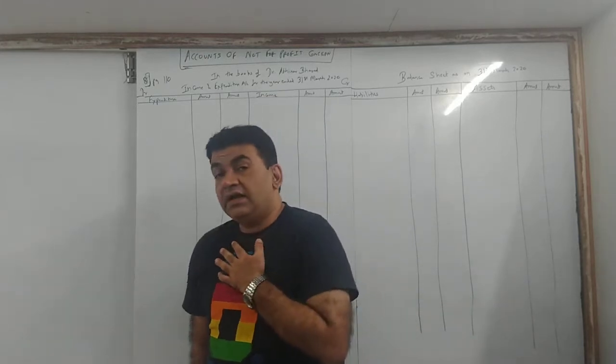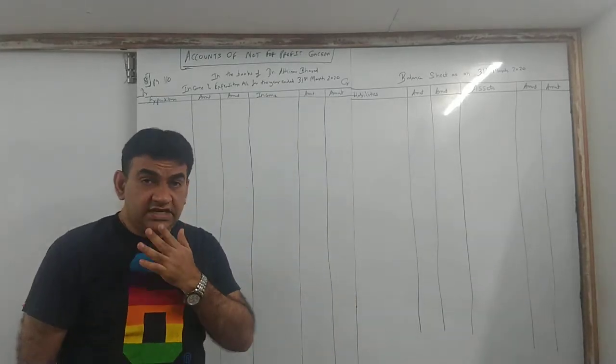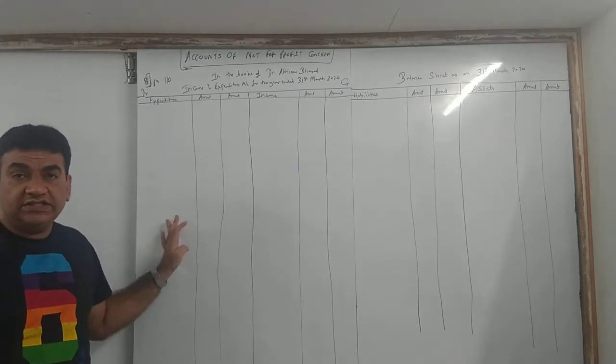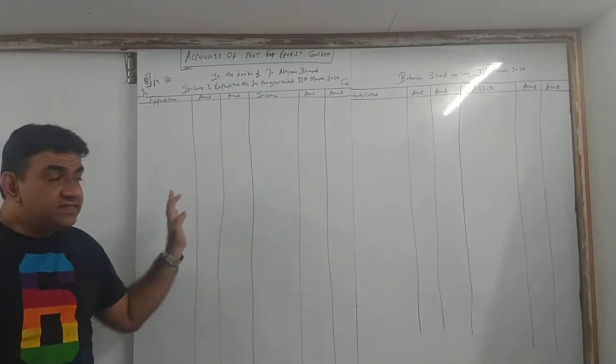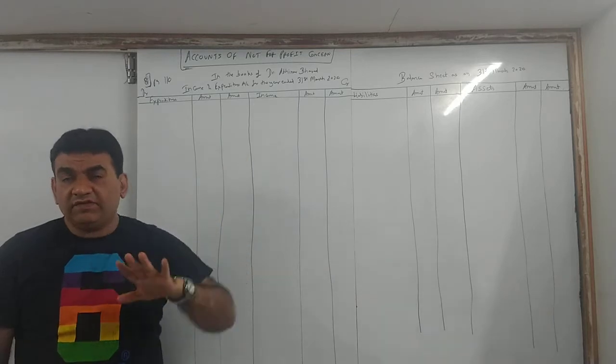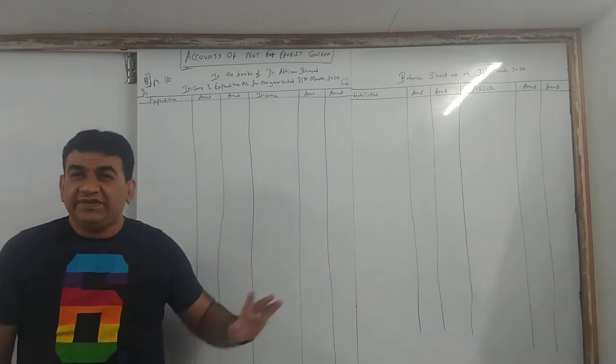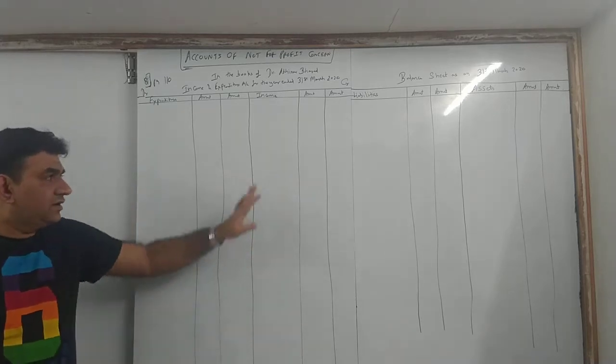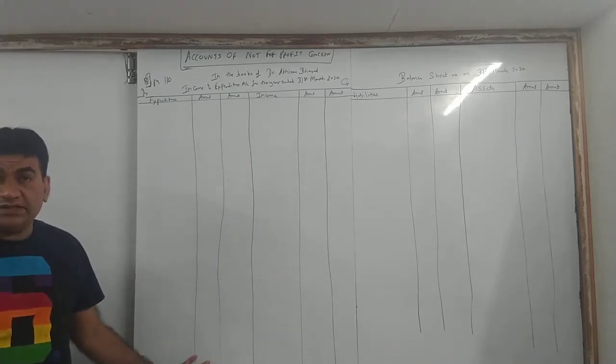Now listen. How you will prepare the format. See here. On the first side, you will take the full page for income and expenditure. This entire sum might fit on one page, but avoid it because even if it fits, it becomes too congested. So the best thing is to take one page for income and expenditure.